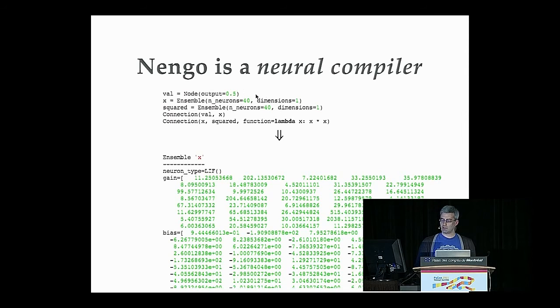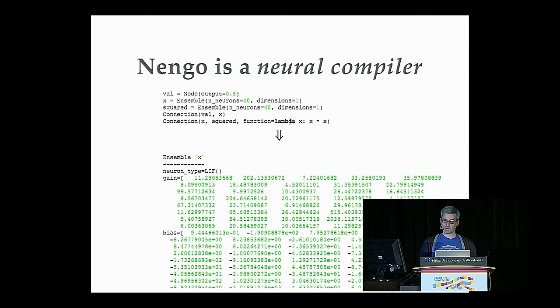Ensembles are how we represent information with populations of neurons. And so when we connect them, in Nengo, when you connect from a node to an ensemble, we're essentially figuring out how much current needs to be injected into that population to represent the value that your node is encoding. Similarly, when you connect two populations together, in this case x and squared, we figure out the connection weights between them such that they transmit that information.